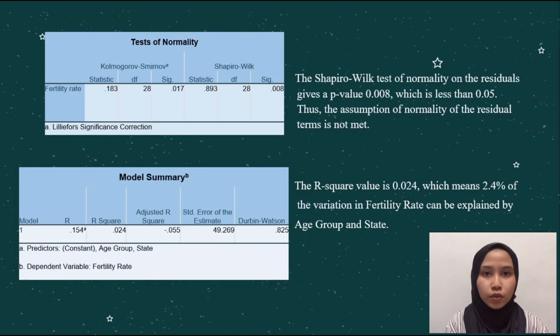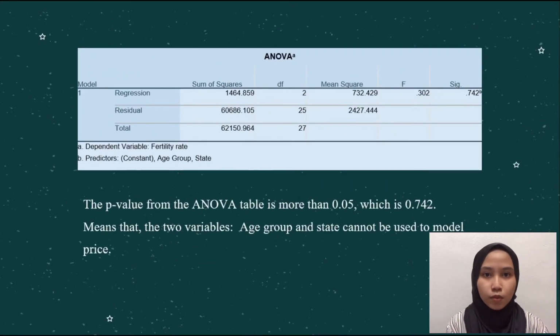Next, the Shapiro-Wilk test of normality on the residual gives a p-value of 0.008, which is less than 0.05. The assumption of normality of the residual terms is not met. In the model summary table, the R-squared value is 0.024, meaning 2.4% of the variation in fertility rate can be explained by age group and state. From the ANOVA table, we can see that the p-value is more than 0.05, which is 0.742, meaning that the two variables, age group and state, cannot be used to model price.